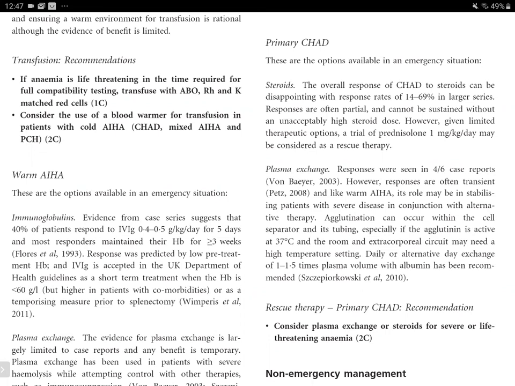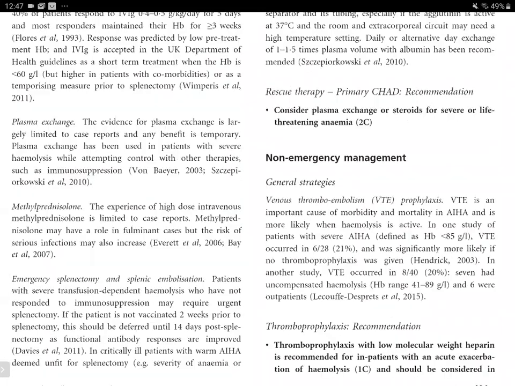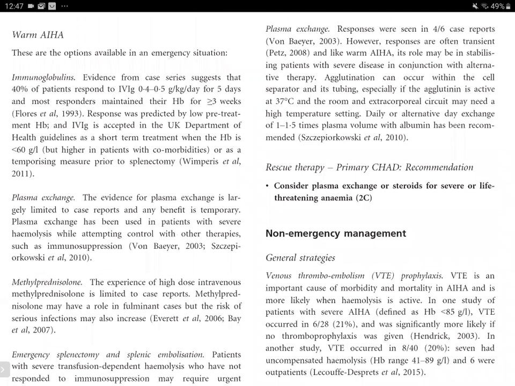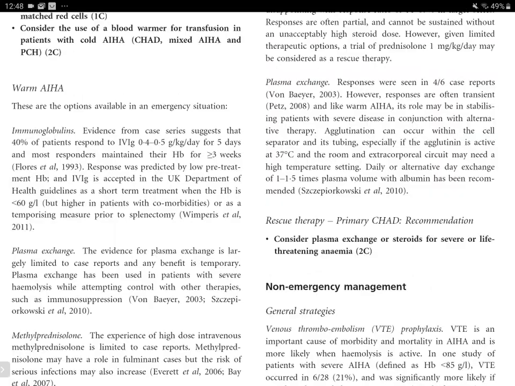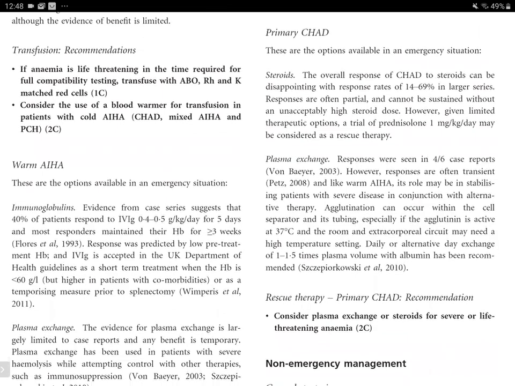So for autoimmune hemolytic anemias, we basically have these options, starting with steroids, immunoglobulins and plasma exchange, and then also splenectomy may be useful in some patients who become transfusion dependent and have no response to immunosuppression. But in case of cold, the options available are usually just steroids and plasma exchange. We do not use IVIG, and splenectomy is not given for cold.